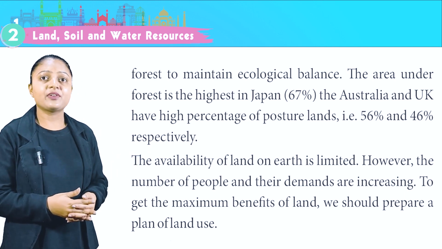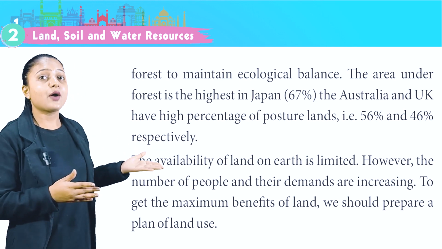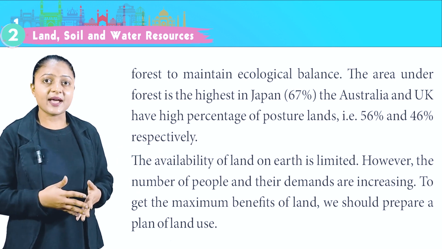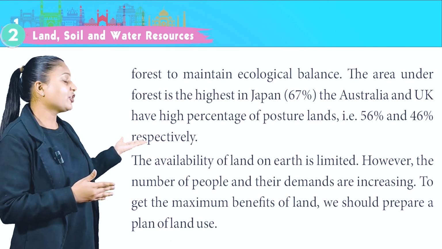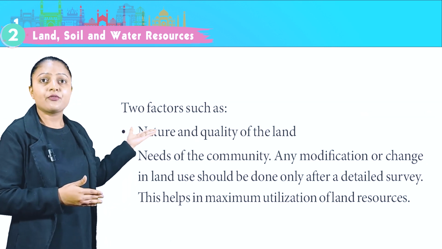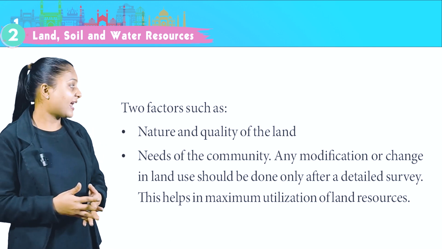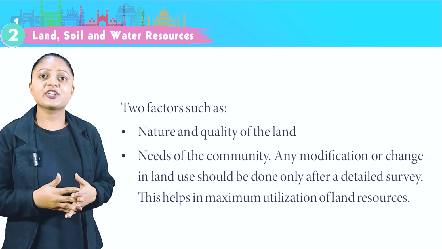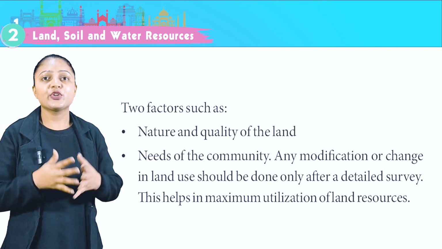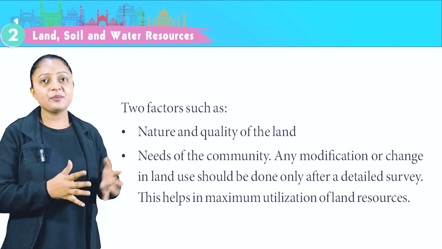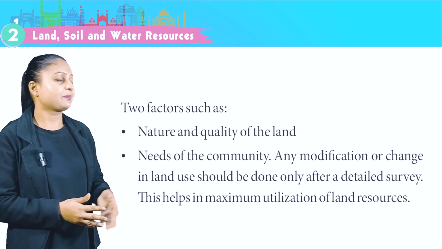The availability of land on earth is limited. However, the number of people and their demands are increasing. To get the maximum benefit of land, we should prepare a plan of land use. Two factors: first, nature and quality of the land; second, needs of the community. Any modification or change in land use should be done only after a detailed survey. This helps in maximum utilization of land resources.